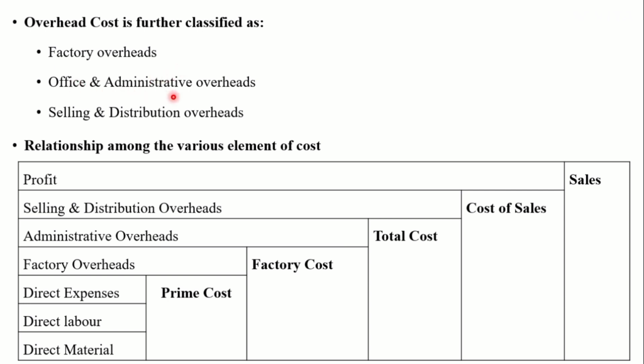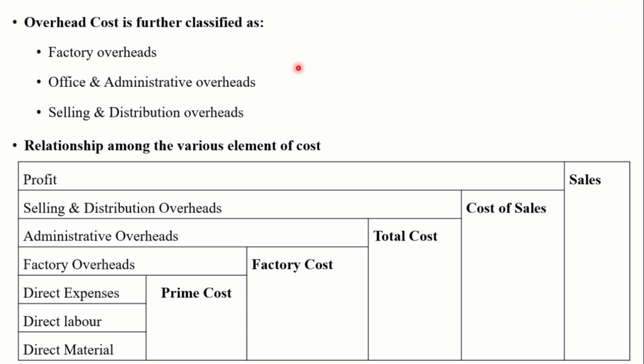Now, office and administrative overhead. These overheads consist of all overhead costs incurred for the overall administration of the organization. Again, these are classified as indirect material, indirect labor and indirect expenses. Indirect material examples are stationery items, office supplies, okay.